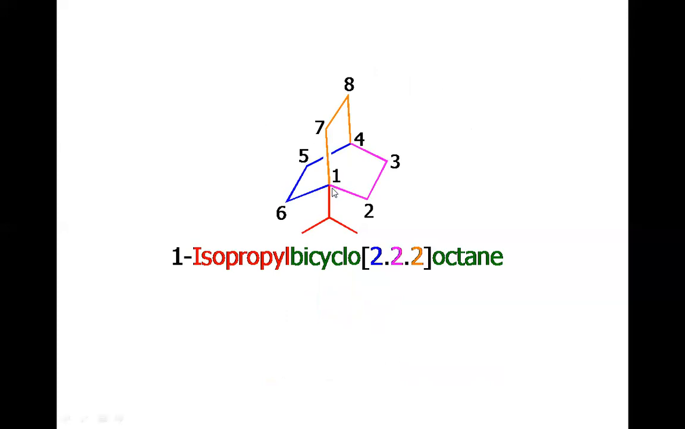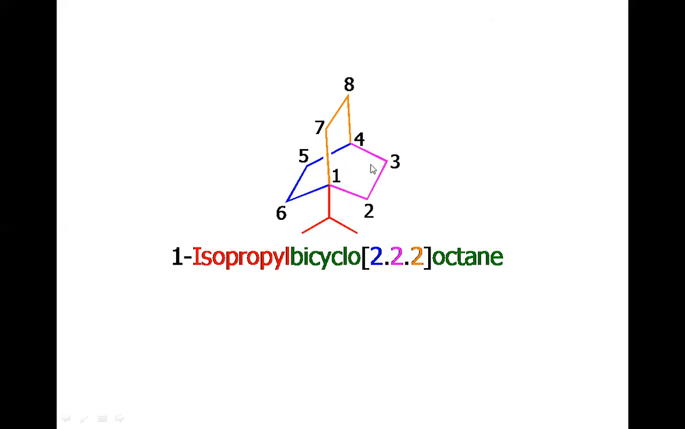Again, we will have to consider the bridgehead carbon as 1. So this is carbon number 1. This could also be carbon number 1, but the problem is that we have the substituent attached at carbon number 1. So we will consider this carbon as 1, because if we consider this carbon as 1, this isopropyl must have come at 4 position. So we will consider this carbon as number 1. So we will have one isopropyl at position number 1, bicyclo 2 2 2.